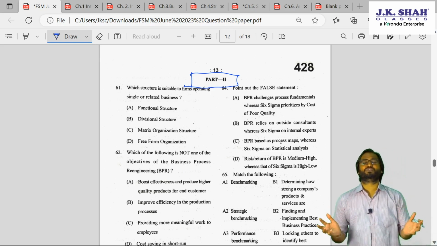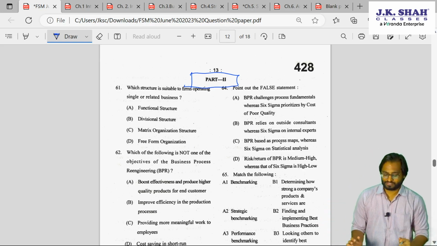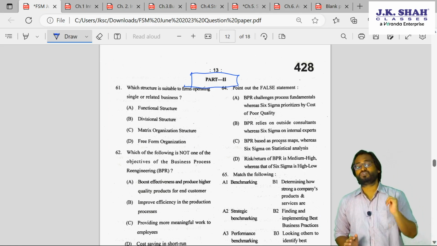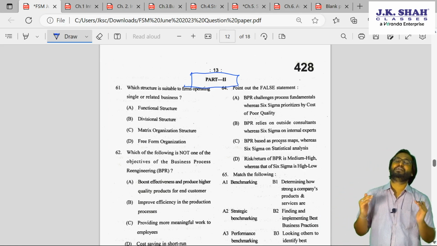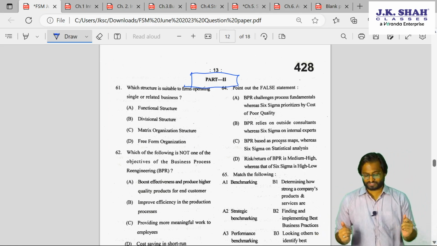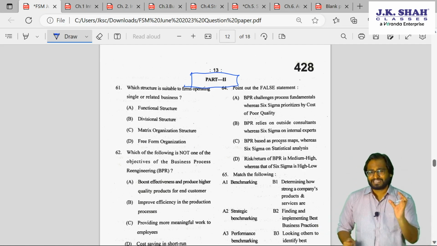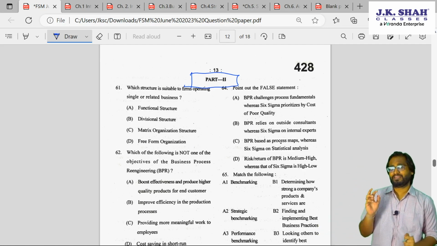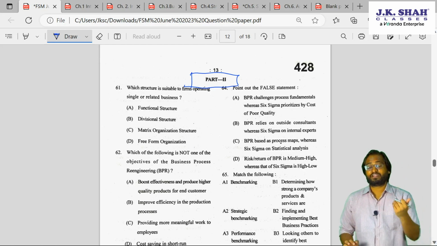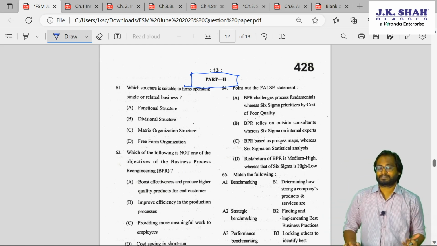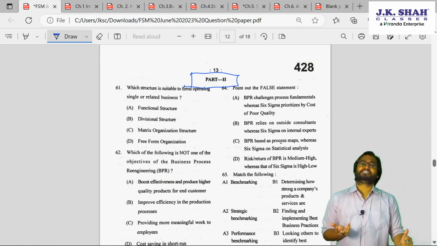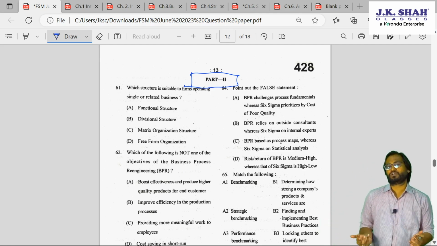Single business, let's say you are having one small business. Divisional structure is used when you have multiple businesses in multiple locations. So divisional structure is eliminated. Matrix structure is used when your work is divided into different projects. And in free form organization structure, there is no hierarchy at all.